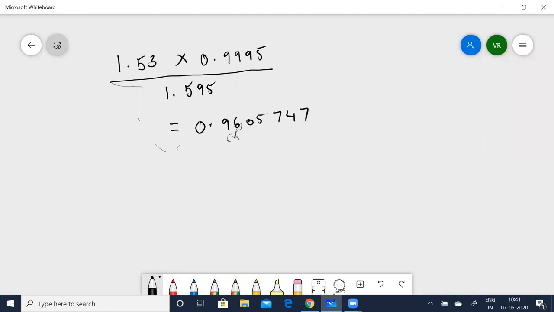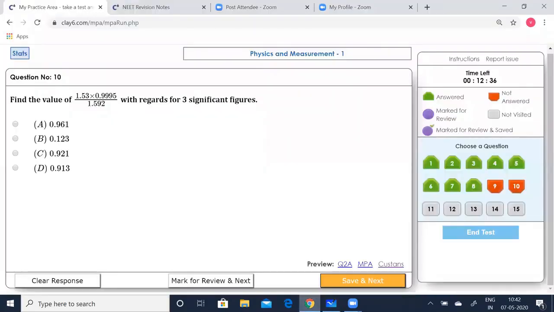Now he is asking you to find out in three significant figures. Now look into this. This is now going to be 5. So I can write it as 0.961. So I have three significant figures. Let's see which is correct. Okay, A is correct. So save that.